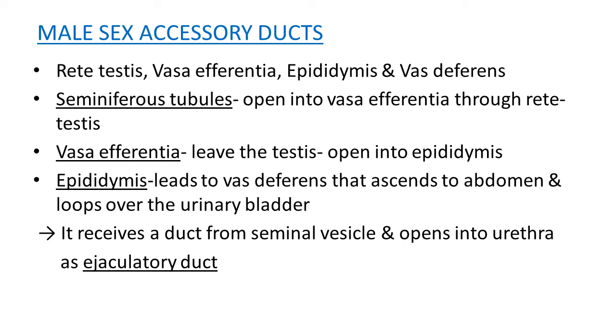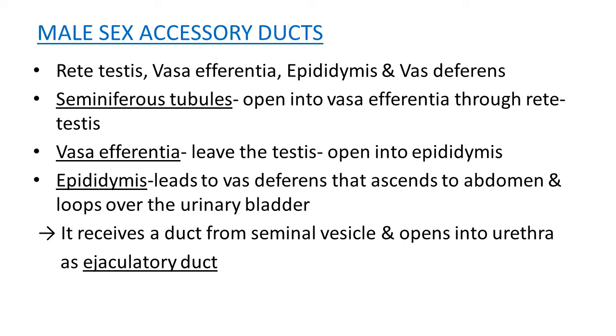Seminiferous tubules open into vasa efferentia through rete testis. Vasa efferentia actually pass through the testis, then leave the testis and open into epididymis.